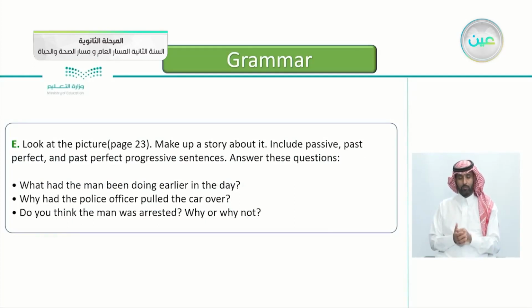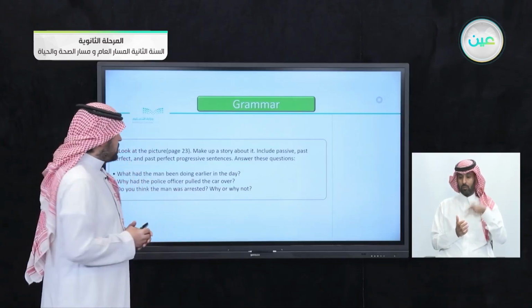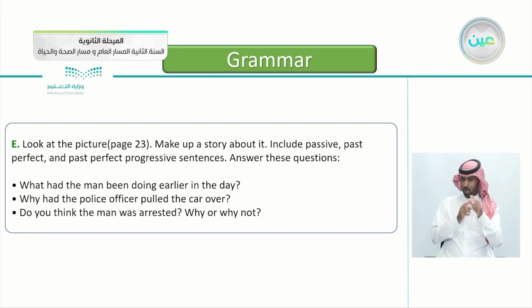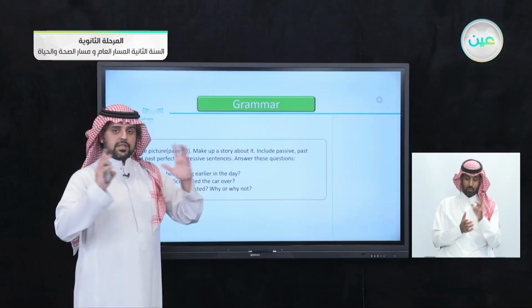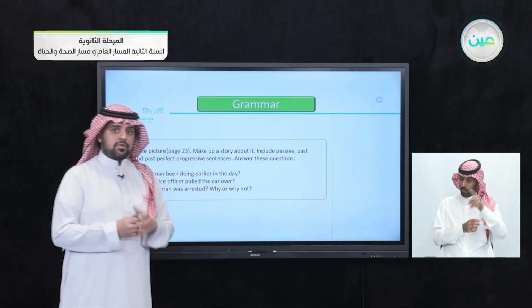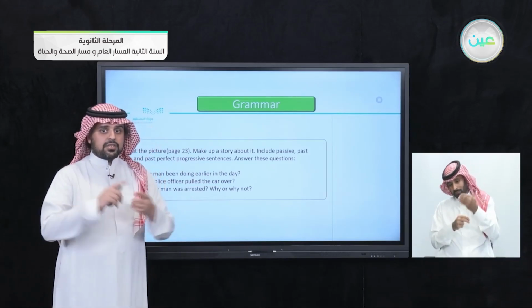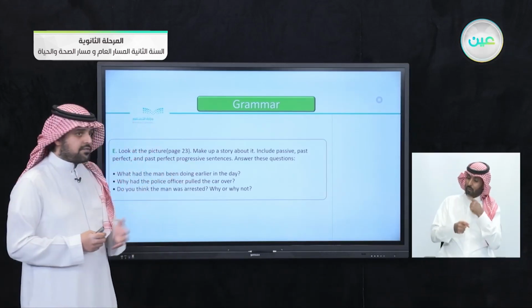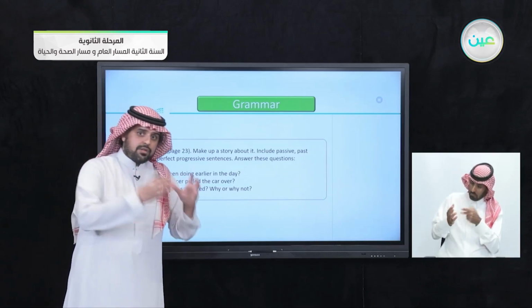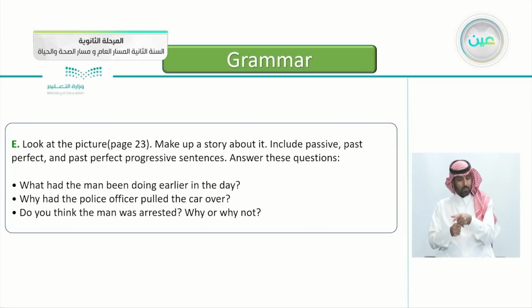Excellent. The next exercise here, look at the pictures on page 23. So open your books on page 23. Make up a story about it. Include passive, past perfect, and the past perfect progressive sentences, and answer these questions. So everything that we learned today, try to add them to your story, whether the events came one after each other or did they cross each other, and also use the passive to make it interesting and focus on the action and answer these questions.